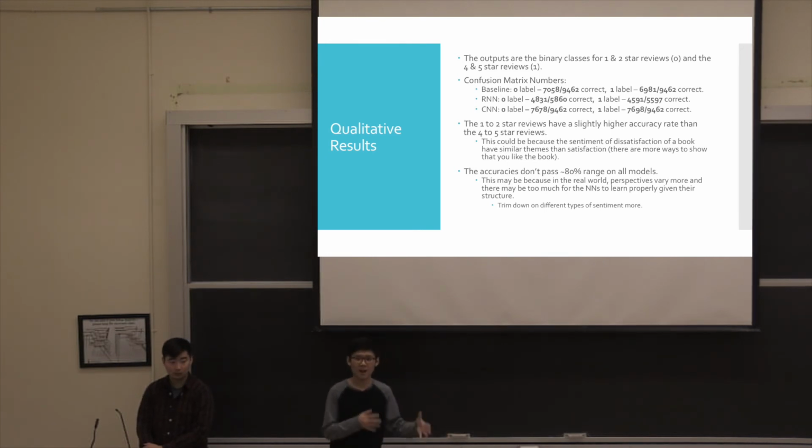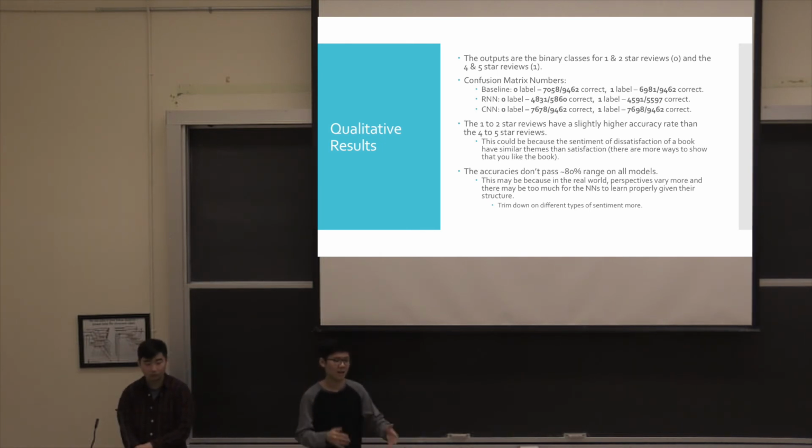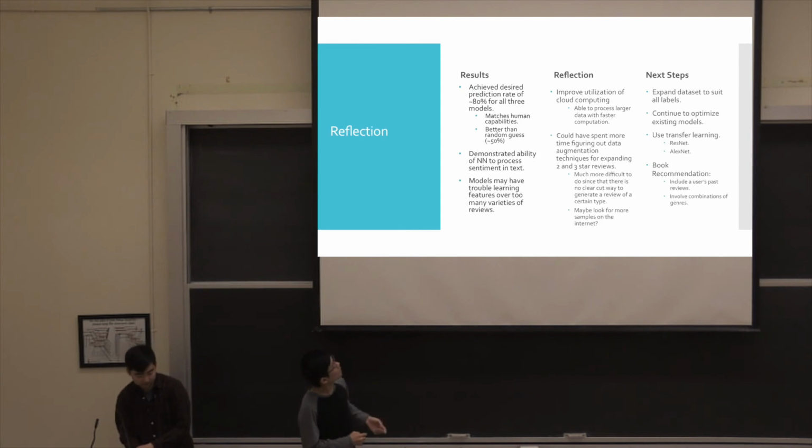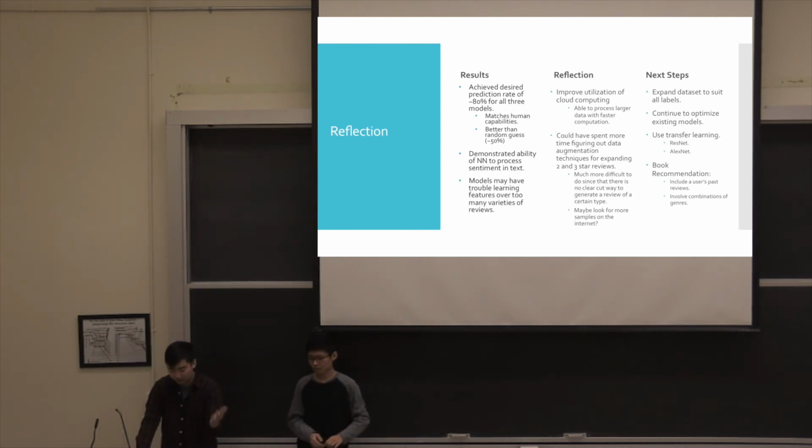because after analyzing our data, we realized that there are more ways to express that you are satisfied with something than there are ways to express dissatisfaction, and we actually saw this. Okay, and so for our reflection, we managed to reach our objective of around 80%, which is better than human capabilities and is better than a random guess of 50%.